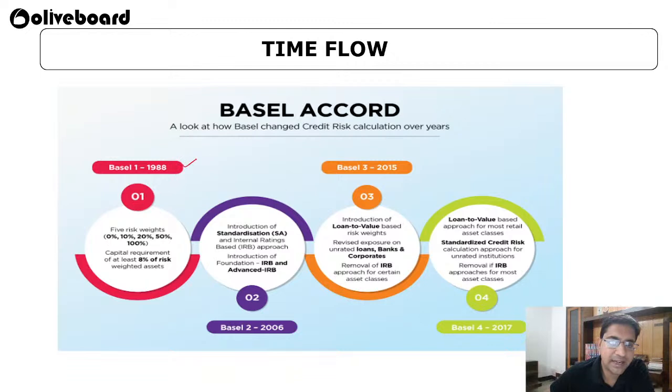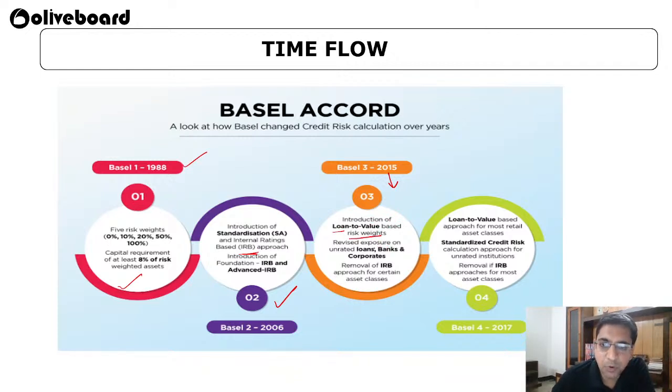So this is how it all happened. Basel 1 happened in 1988. Five risk weights: 0%, 10, 20, 50, 100. Capital adequacy requires at least 8% of the risk weighted assets. Then in Basel 2, they introduced standardization and internal rating. They tried for an internal rating and a foundation internal rating based approach. And then in Basel 3, the introduction of loan to value based on risk weight.